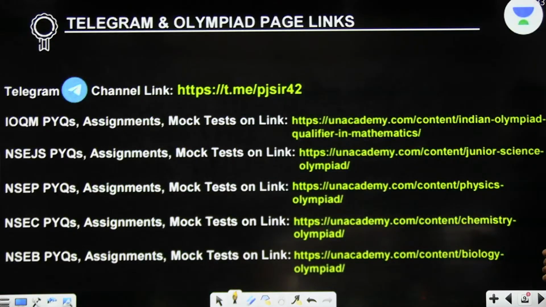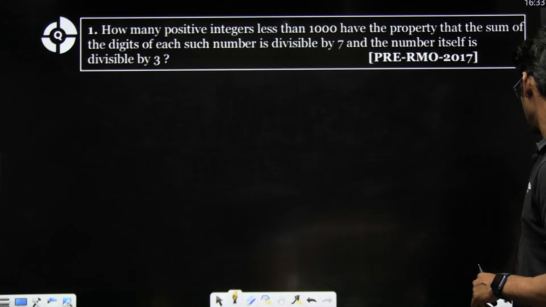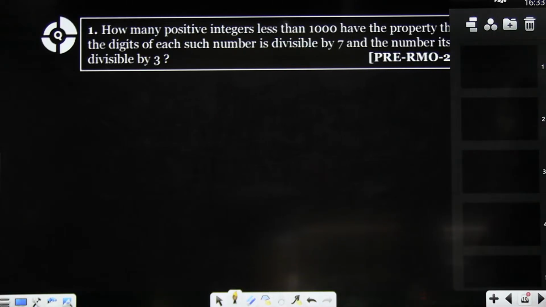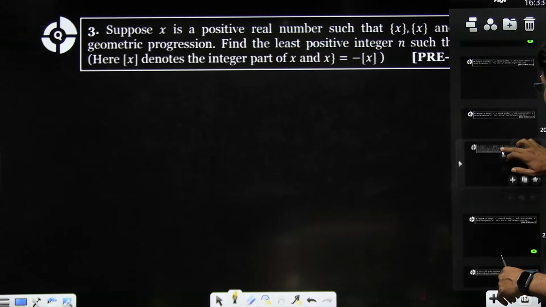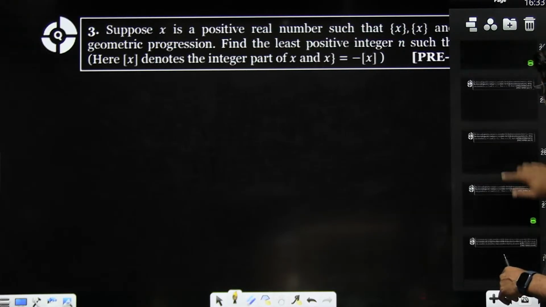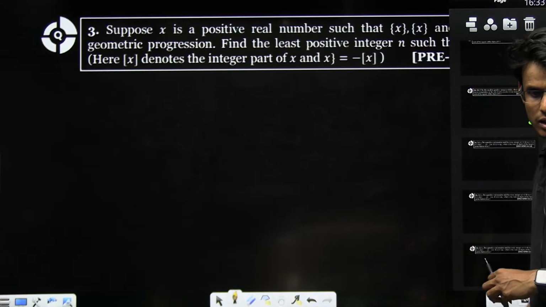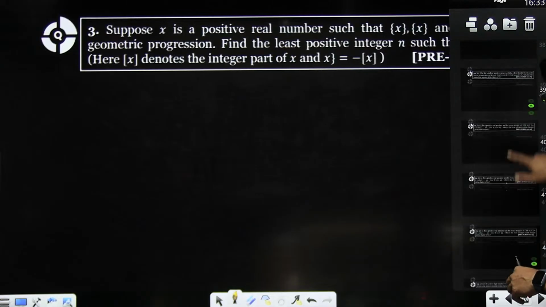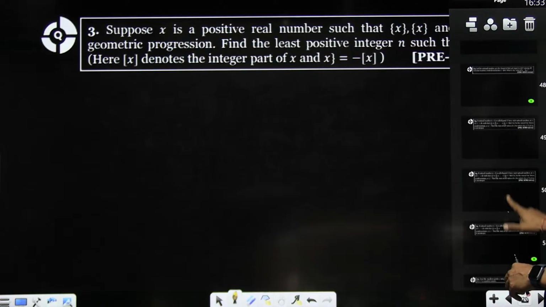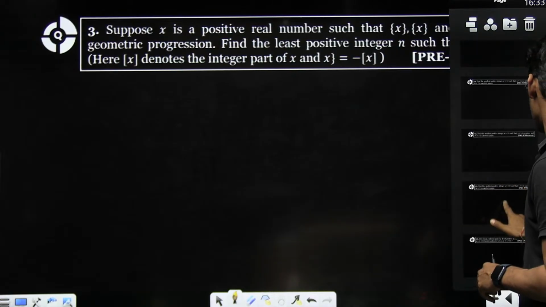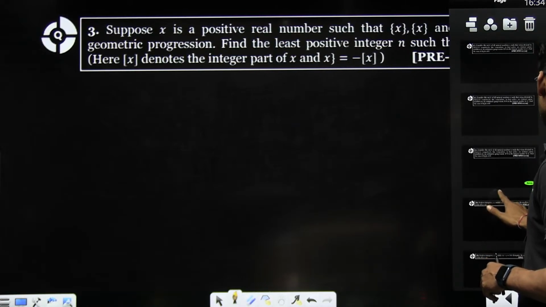Okay. So we have already done this. I think we have done till 2019. We have done all questions of 2019. We were to start from 2020.